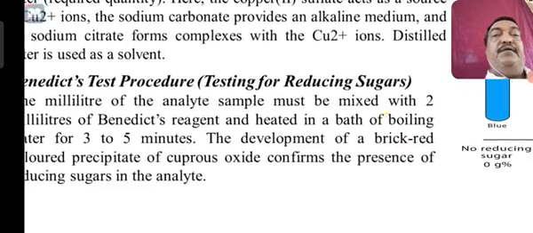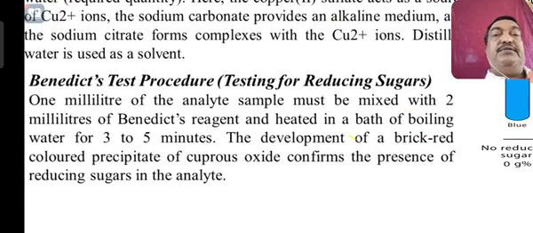Then how to go for this Benedict test? Even you can do this test at home also.